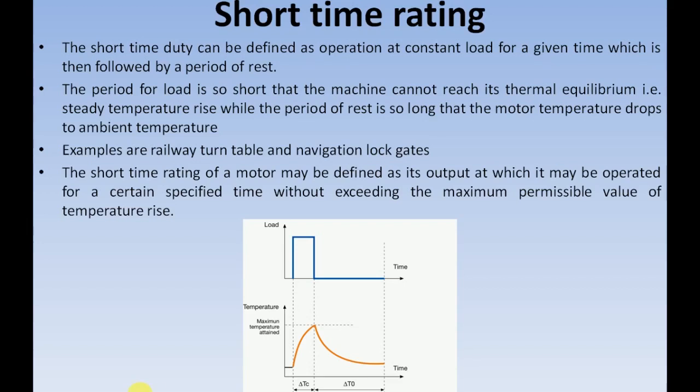In this characteristic, if you are observing, definitely the continuous rating will be somewhere over here, and it will be running for the infinite duration of time. But this short time rating is definitely greater than that of the continuous rating, which I have represented here by using this cursor.